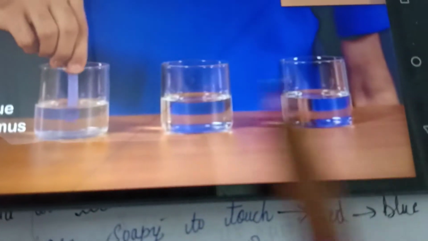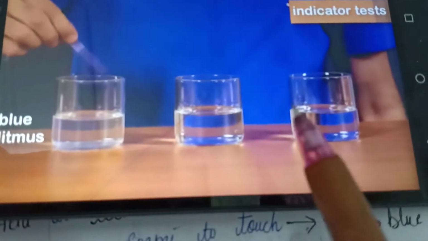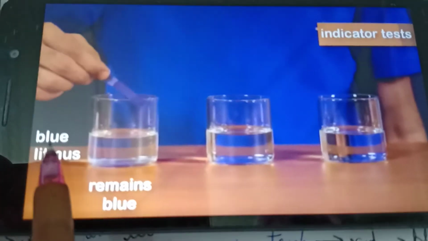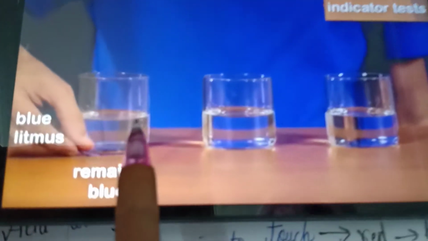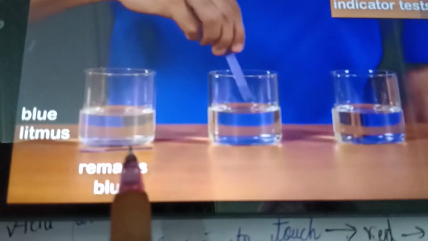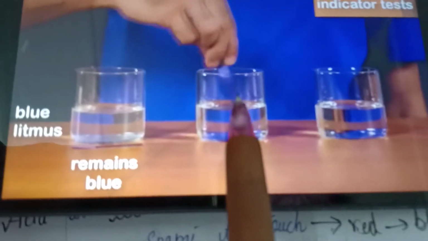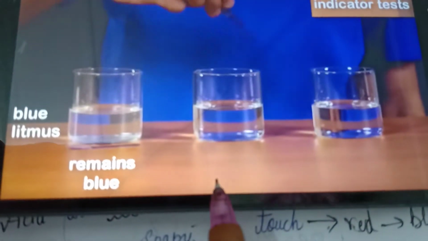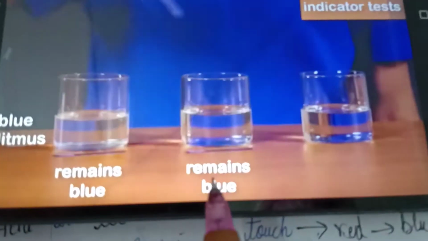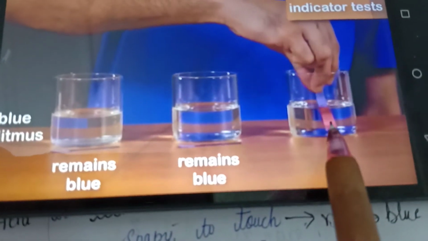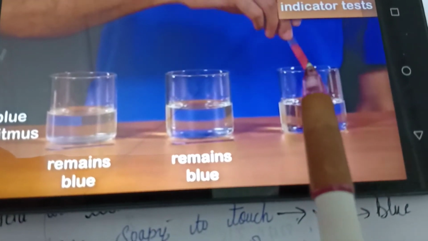You can see here we have three solutions, and we don't know which is salt, which is acid, and which is base. So let me start with the blue litmus paper. When you dip blue litmus paper in the first solution, it remains blue in color, and in the second solution, it also remains blue. When you dip litmus paper in the third solution, it turns red in color.